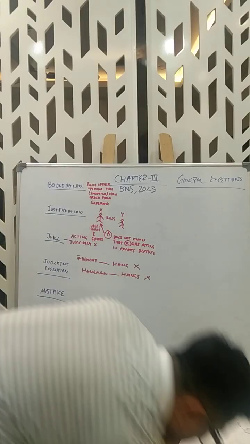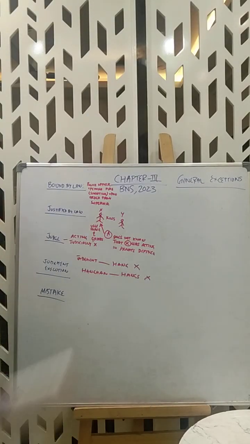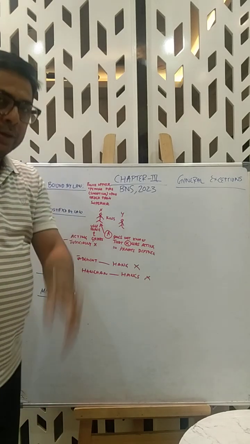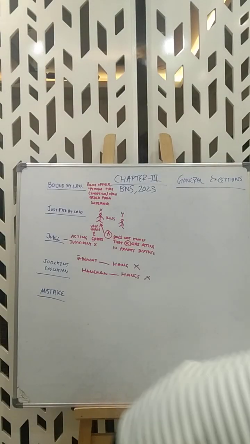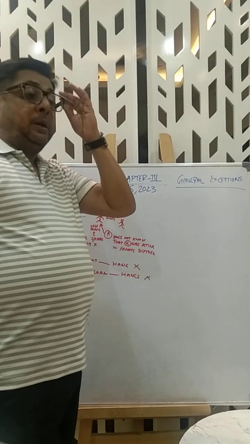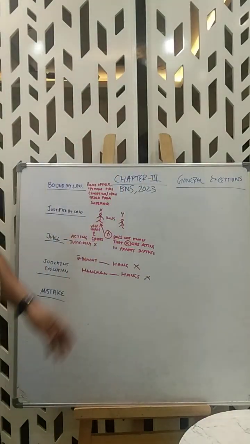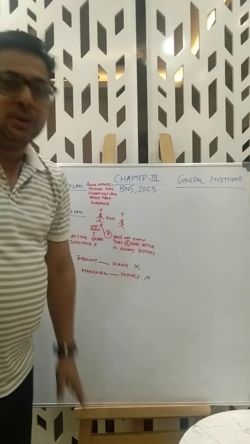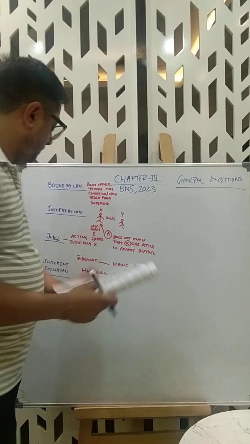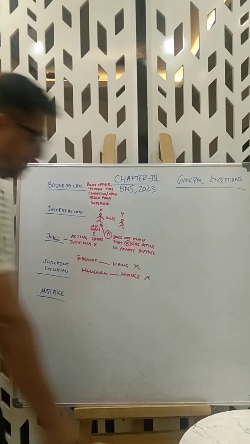You have to understand mistake. If you do a lawful thing in a lawful manner, by lawful means, and then with proper care and caution, and something happens, then it's not an offense. Example. For mistake, the example would be,